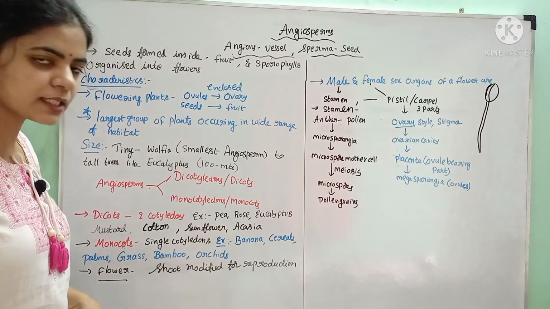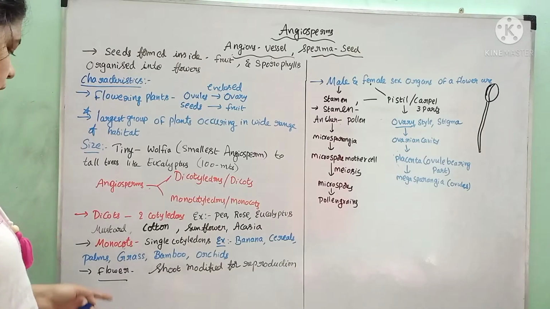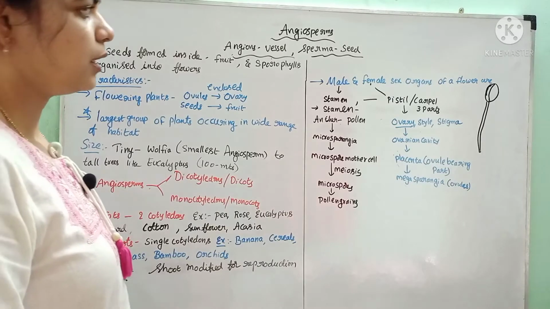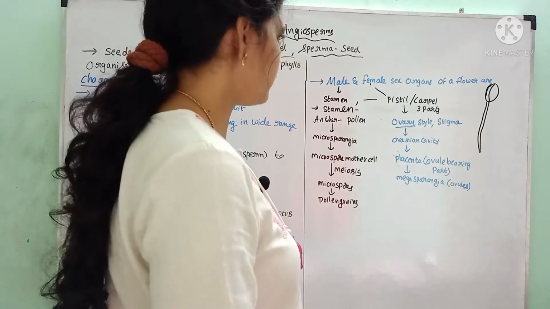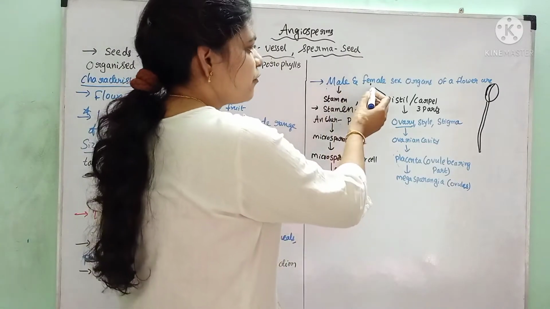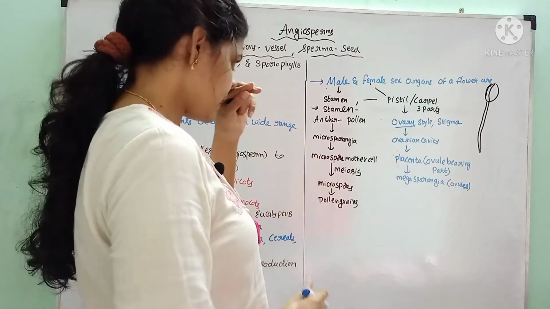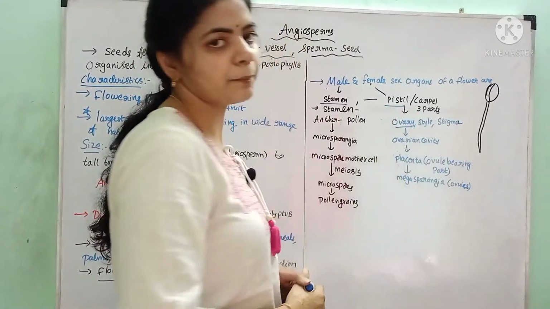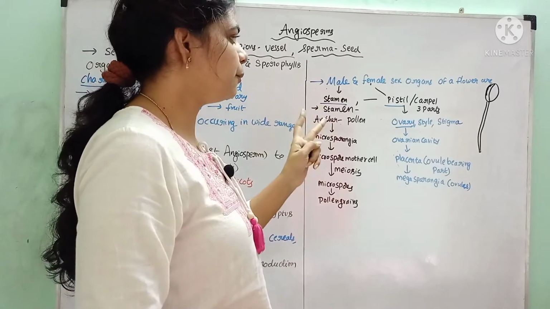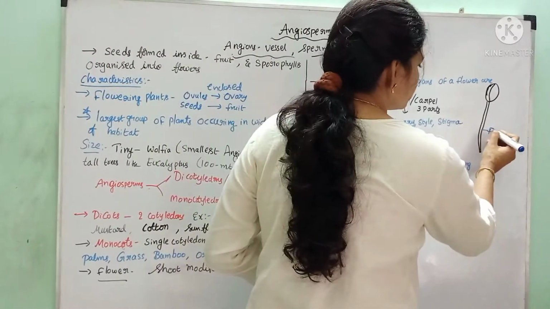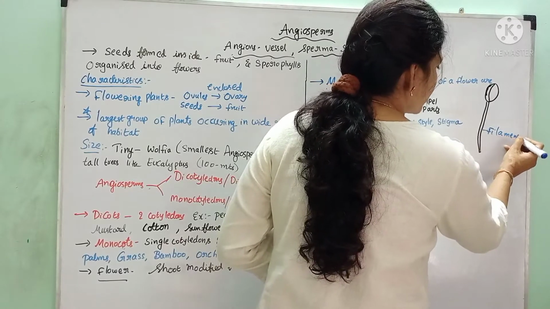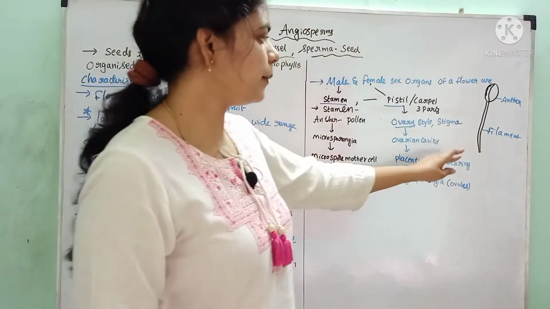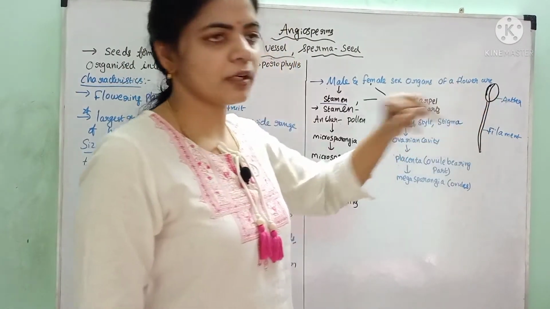The reproductive part in the angiosperms is the flower. The flower is nothing but a shoot modified for reproduction. It is the shoot modification that develops into the flower. The flower consists of male and female sex organs. The male sex organs are called stamens and the female sex organs are called pistil or carpel. The stamen consists of two parts: one is the filament and the second one is the anther. This tubular part is called the filament. The terminal part is called the anther.